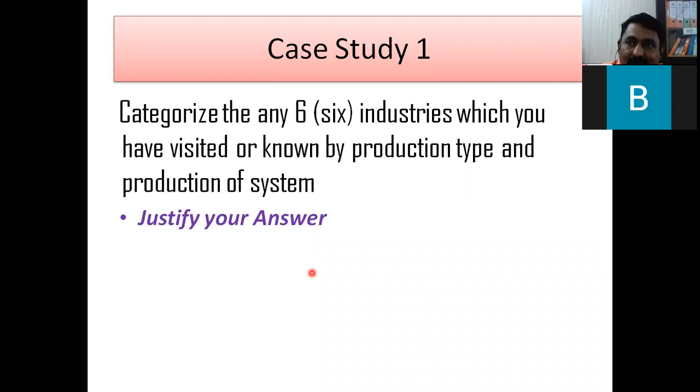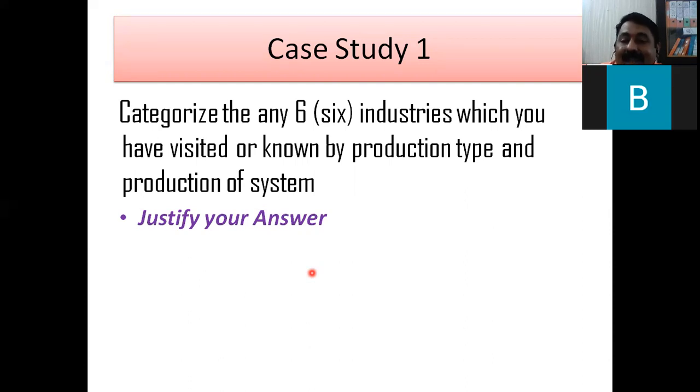I will share a link with a folder, a Google form for submitting this, and take 1 or 2 days more. So I will not say within 1-2 days. You take a complete 1 week and submit, but try to complete the task honestly. It shows the knowledge you have learned in this chapter 1, and this is the real implementation of that knowledge, so that I can say the students are able to interpret the industry by type of production and production system.